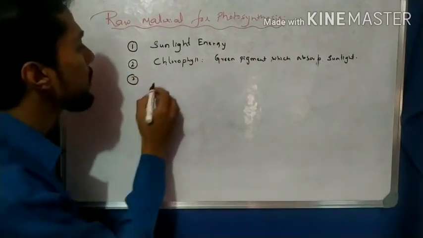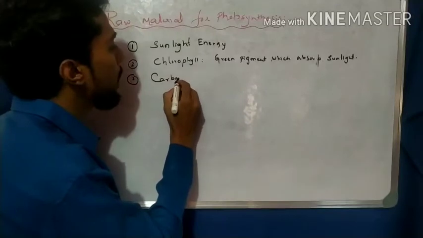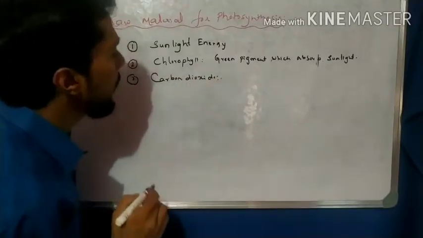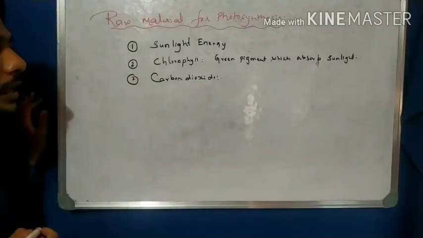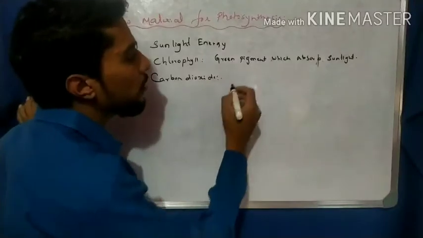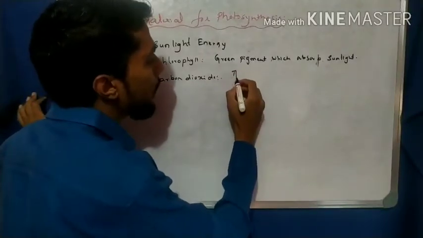And the third raw material is carbon dioxide. Carbon dioxide is another raw material, and it is absorbed through the stomata, right? Absorbed by the stomata.